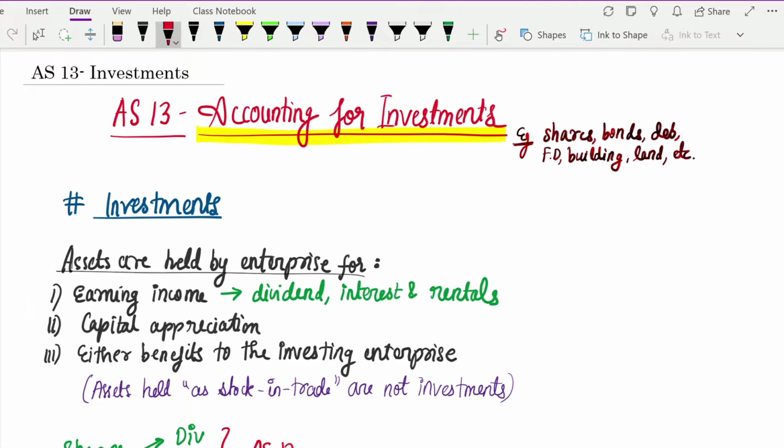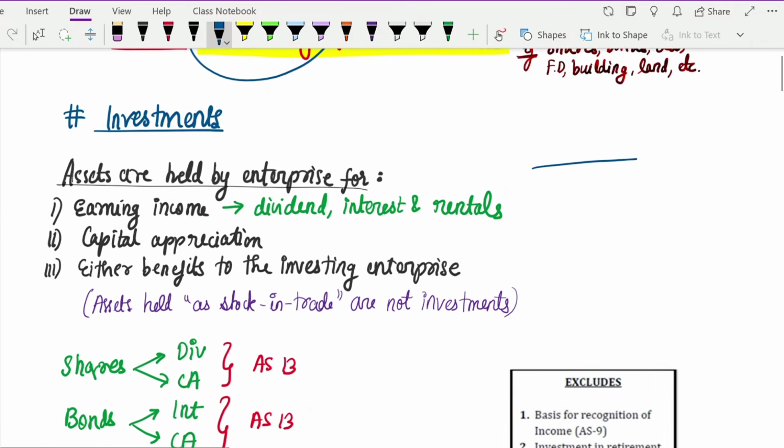We are first going to learn what is included in investment, or what we call investments, and then how we are going to record or recognize it in our books. So the accounting part also we are going to learn here. Investments, as you all know, if you see a balance sheet, are shown on the asset side, right? So what is investment? Investment is one of your assets.